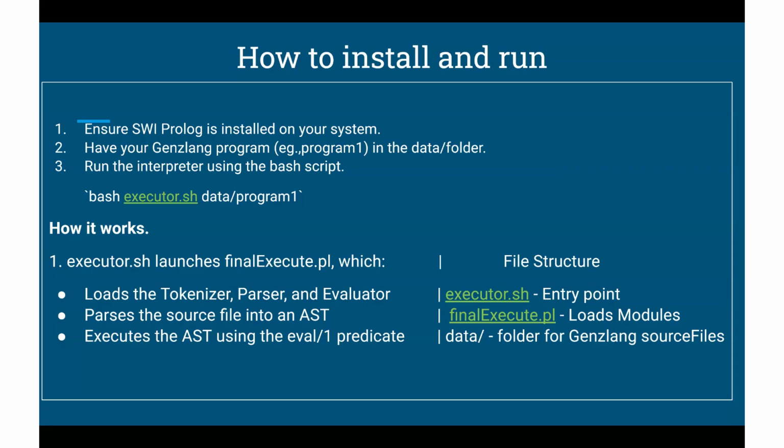To run the program, it has already been explained in our GitHub, but in a nutshell, in the case of Mac, we simply run bash executor.sh from that particular directory. This executor calls our final execute.pl, and then we give our program in the ZenC language. The shell script automatically launches SWI-Prolog and loads final execute.pl, as I told before, while calling the run predicate to read this input file.